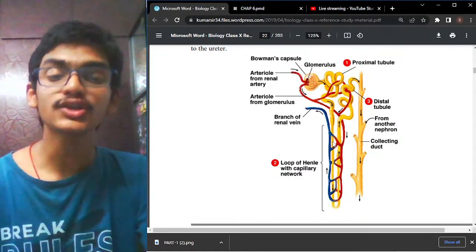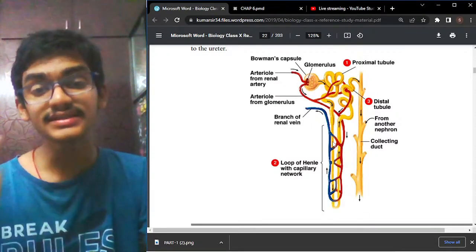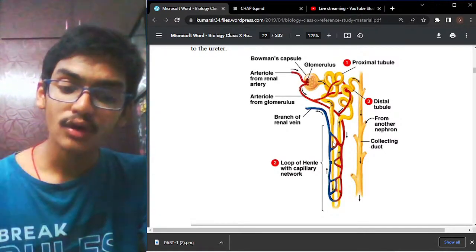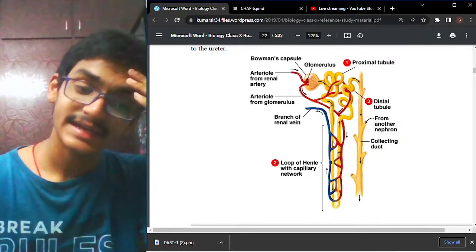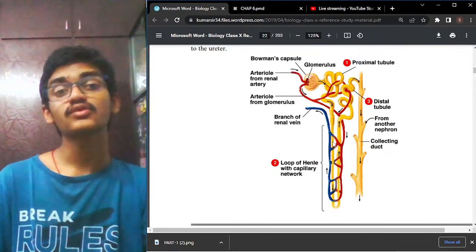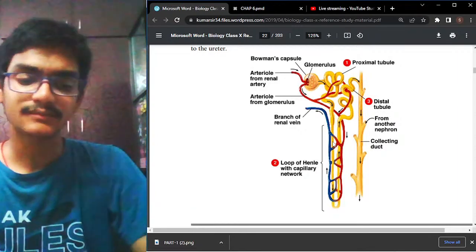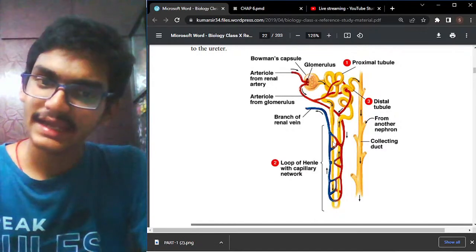Then the third step is tubular secretion. Tubular secretion is nothing but a further filtration step, wherein it removes urea, uric acid, ammonia and creatinine into the tubule. So these are the three main important processes involved in the formation of urine. And the fourth step is the collecting duct.